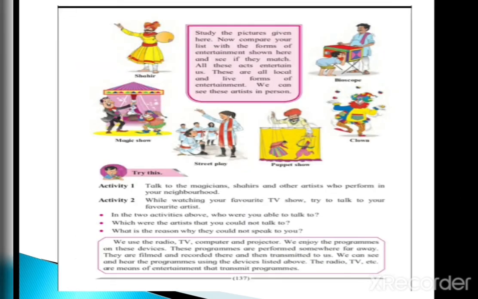We use the radio, TV, computer, and projector. We enjoy the programs on these devices. These programs are performed somewhere far away. They are filmed and recorded there and then transmitted to us. We can see and hear the programs using the devices listed above. That is, the radio, TV, etc. are means of entertainment that transmit programs.